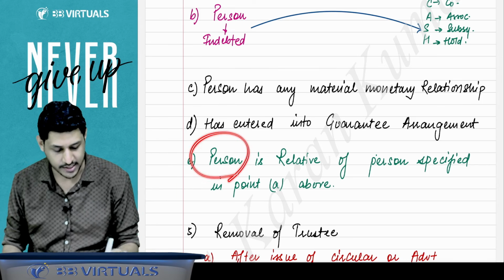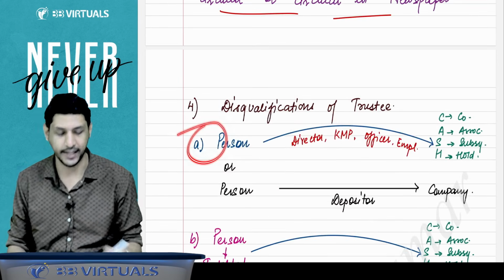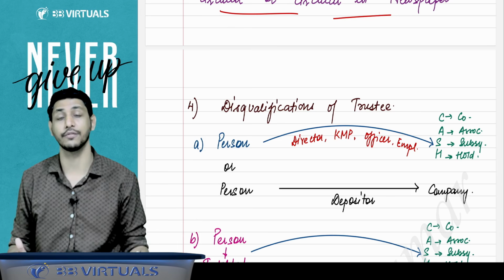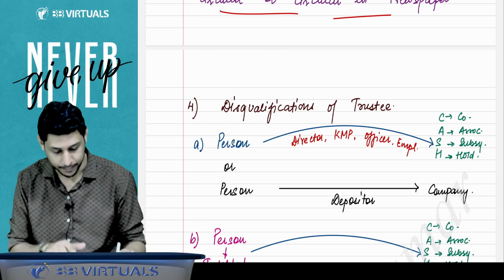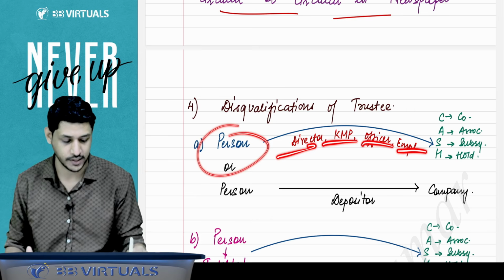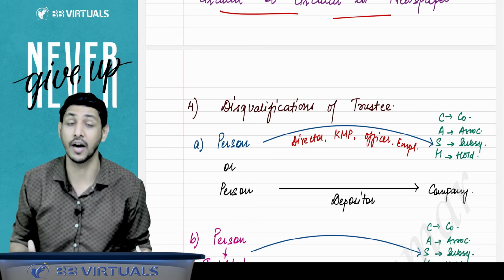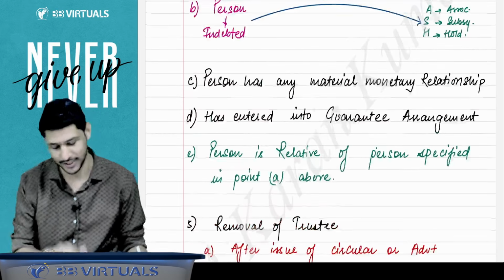And if a person is a relative of the person specified in point A above, those relatives also cannot be the trustee of the deposits. The person who is director, KMP, officer, employee of the company, their relatives also will be disqualified. They cannot be the trustee also. Got it? Got it, sir.